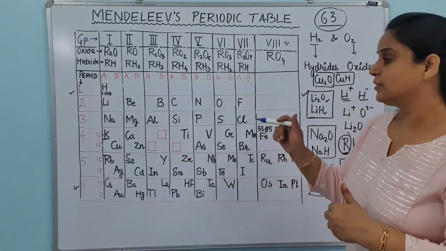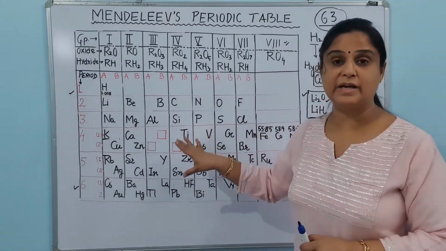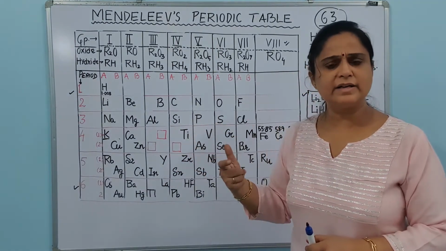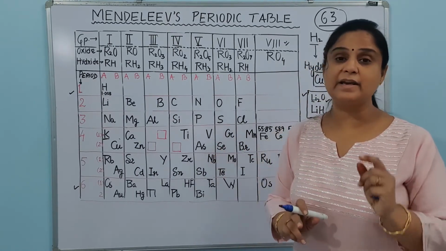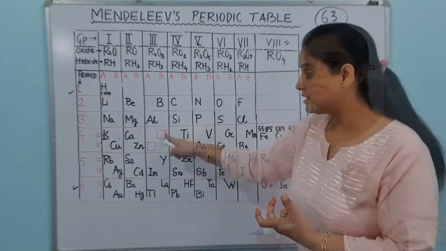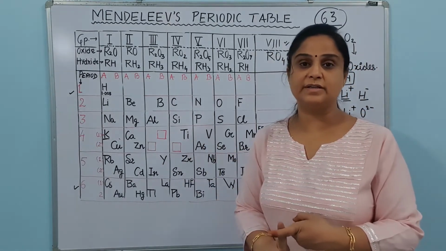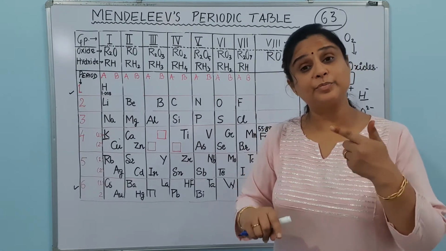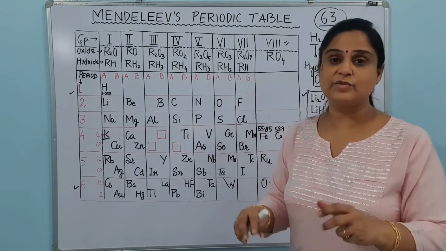Okay. Apart from that, there is one more thing you can observe here. These three boxes which are blank in Mendeleev's periodic table are the spaces left for undiscovered elements. Undiscovered elements means जो कि तब तक discover नहीं हुए थे, but Mendeleev had an idea that whenever they would be discovered, these would be the spaces for these elements. It was a great achievement for Mendeleev's periodic table that he predicted the unknown elements. Not only did he predict the elements, he predicted their properties and gave their positions in the periodic table. So it was a great achievement.